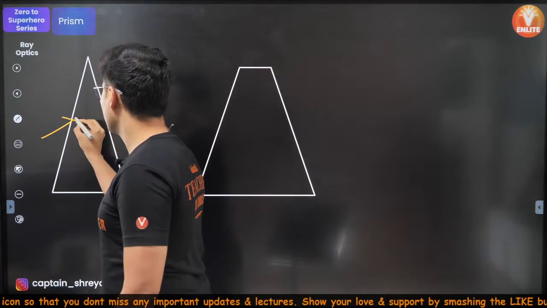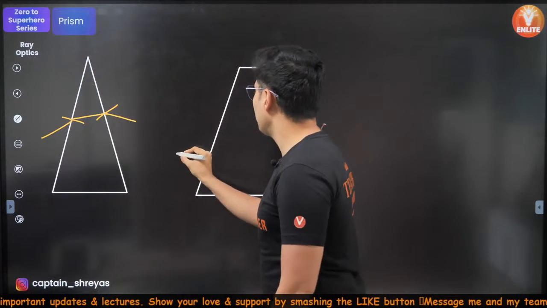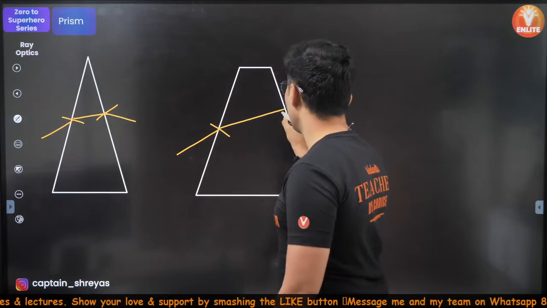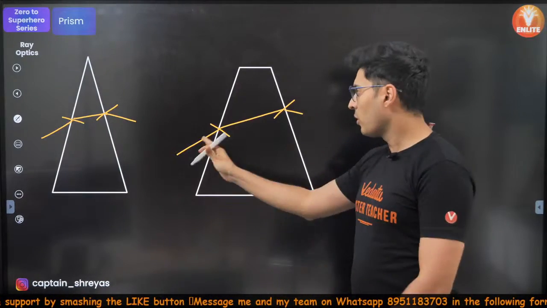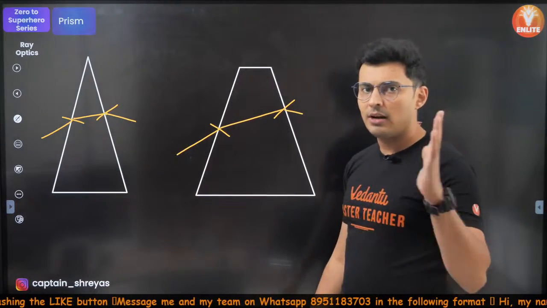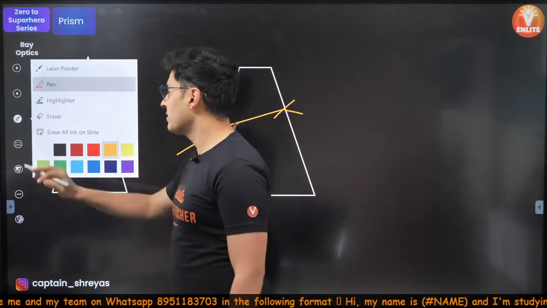It refracts at this point. Then it exits out here. It refracts at this point. Same thing. If a ray enters here, it refracts and again it refracts. So basically, two refractions should occur from the opposite faces, one after the other. But the faces should be at an angle with respect to each other. Then it is a prism.